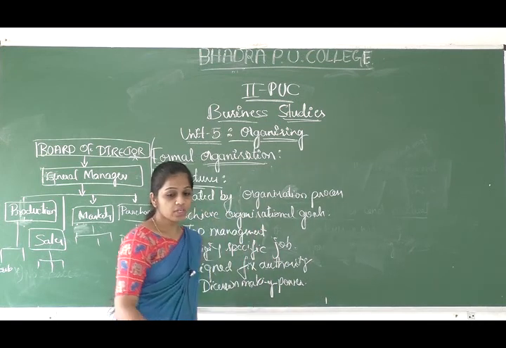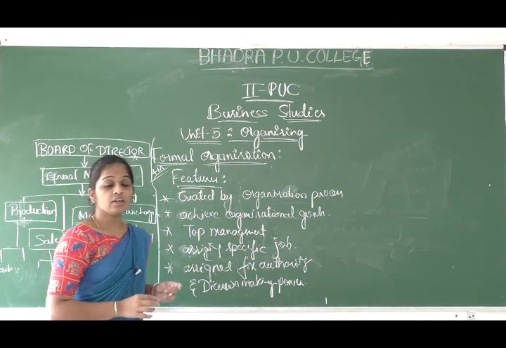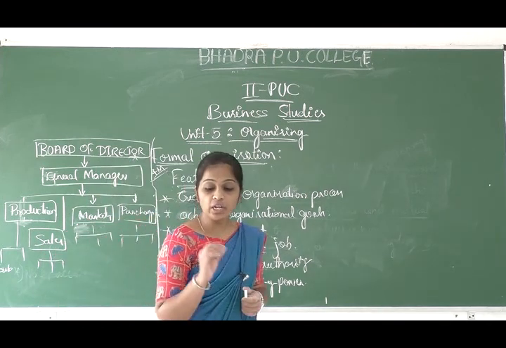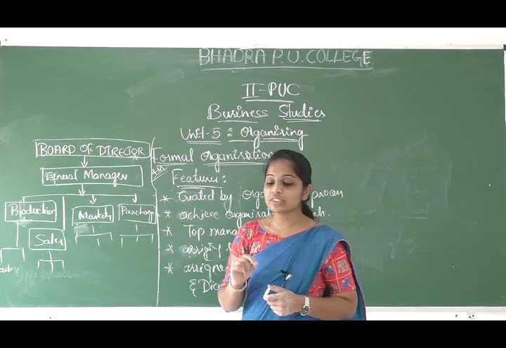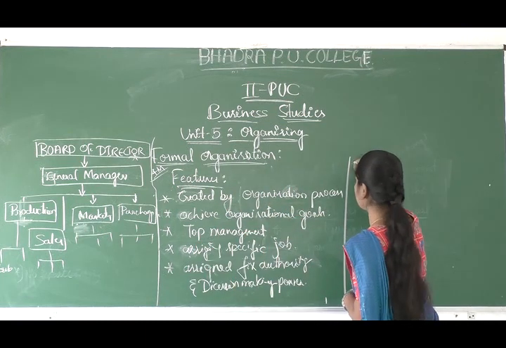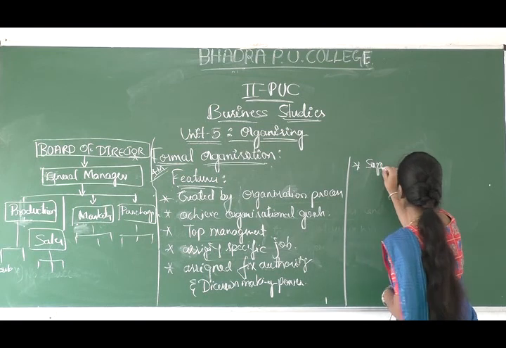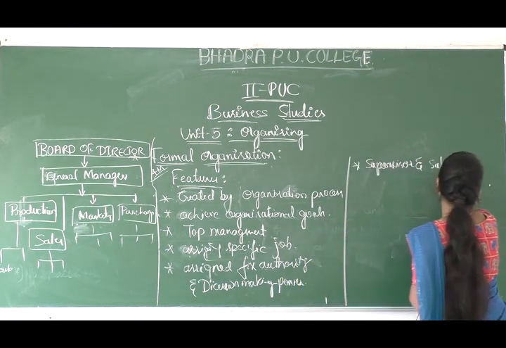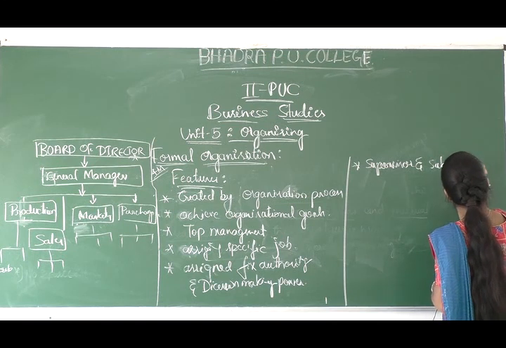Okay, and the next feature is about the formal organization structure, which results in creation of supervisor and subordinate relationship.